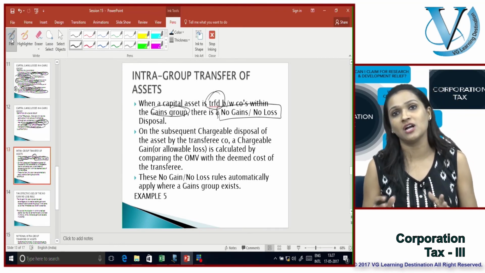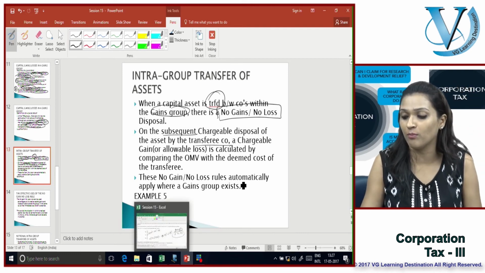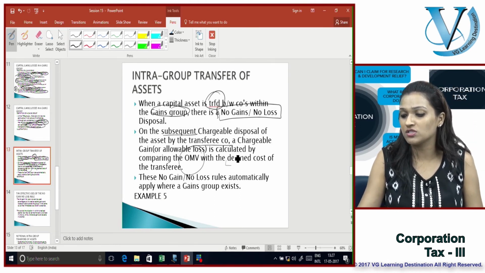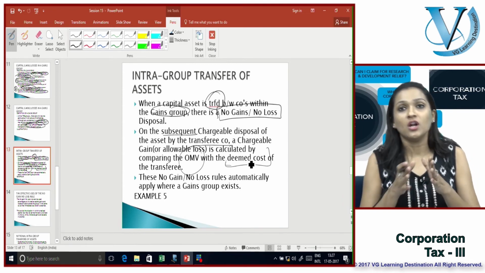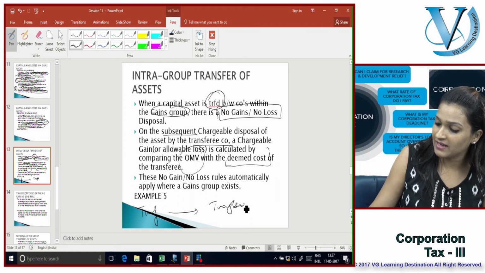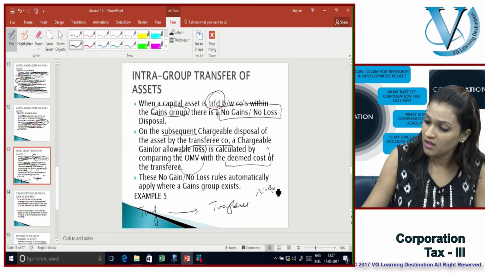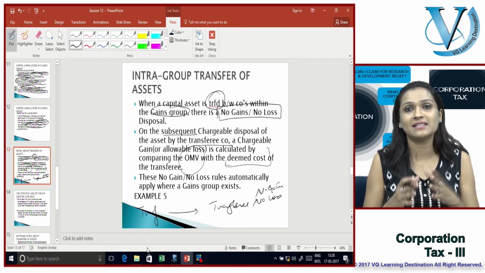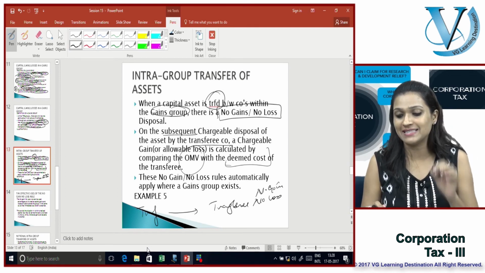On the subsequent chargeable disposal of the asset by the transferee company, a chargeable gain or an allowable loss is calculated by comparing the proceeds with the deemed cost of the transferee. Simply because there is a no gain, no loss, the cost of the transferor becomes the cost of the transferee. At the time of an intra-group transfer, there is no gain, no loss, so the asset gets transferred without incurring any corporation tax liability.